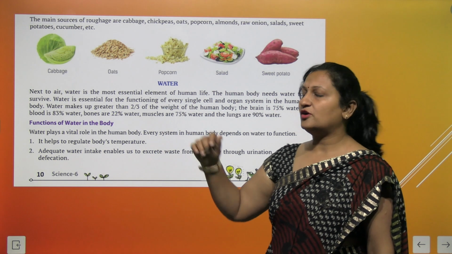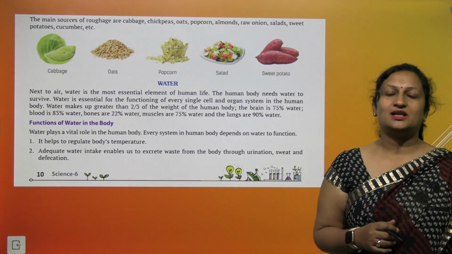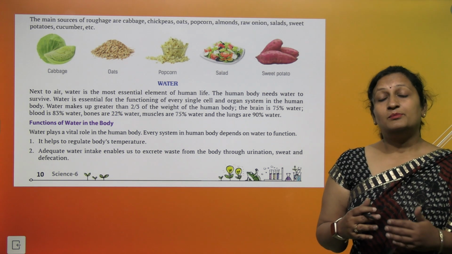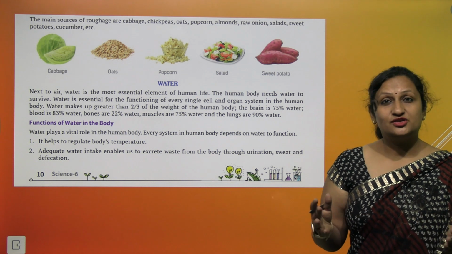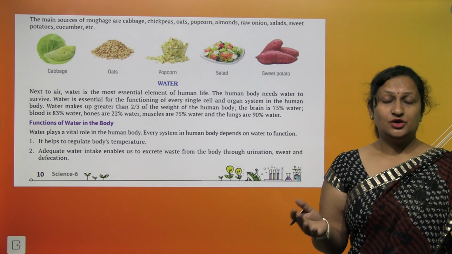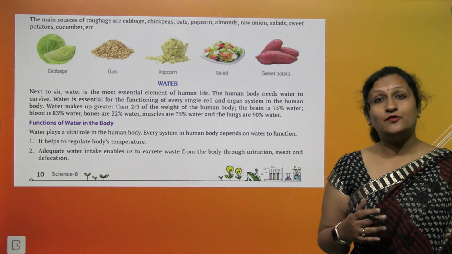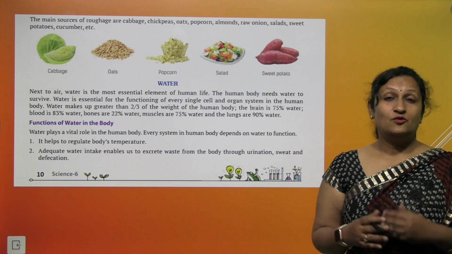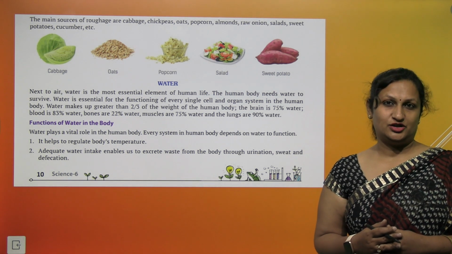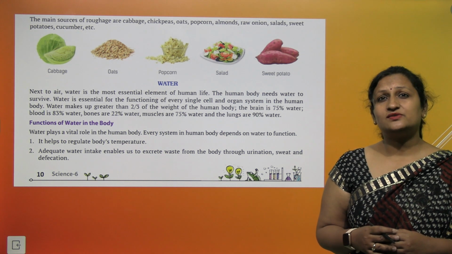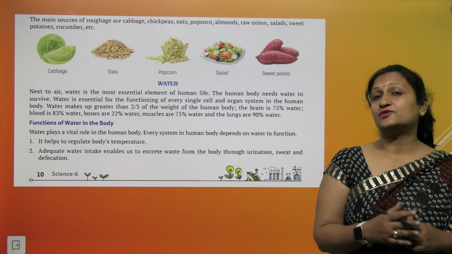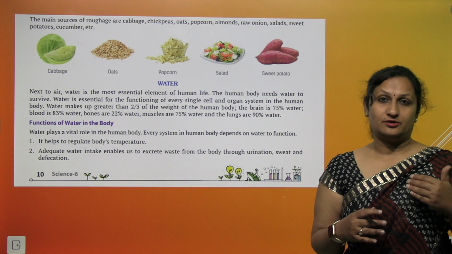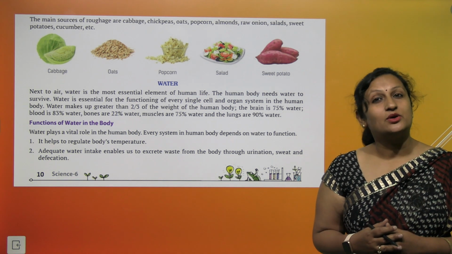So what is the function of water? Water plays a very vital role in our body. Water is the main component of your blood. Blood has to transport oxygen, nutrients to each and every cell. So this can be done only when it is in liquid form. This liquid form is provided because of the presence of water into it. Water helps to regulate your body temperature. You know, you sweat a lot during summers. Now, when the sweat evaporates from your body, you feel some coldness. It is because of this evaporation of water. So, water helps to regulate your body temperature.